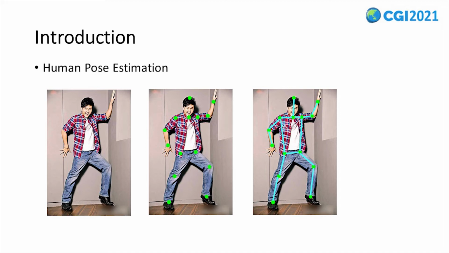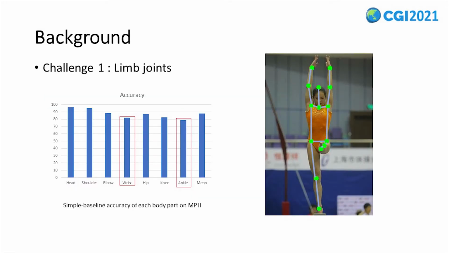However, there still remain a lot of challenging cases brought by person-object occlusion or the multi-dwarf of limb joints. After analyzing the results of some state-of-the-art approaches, we find it obviously more difficult to localize limb joints such as ankles and wrists. Take the approach of Xiao et al. as an example. On MPII dataset, the detection accuracy is